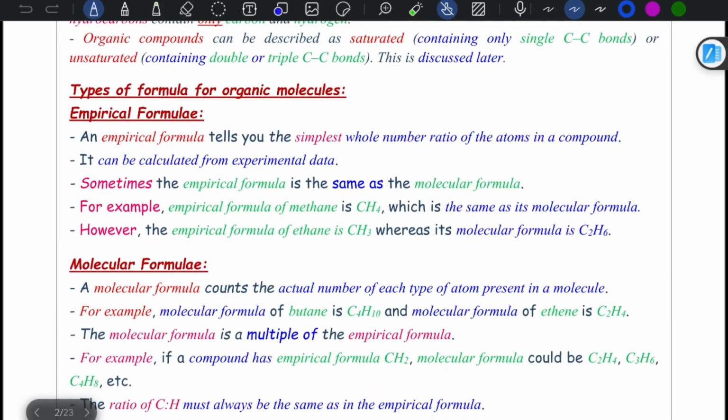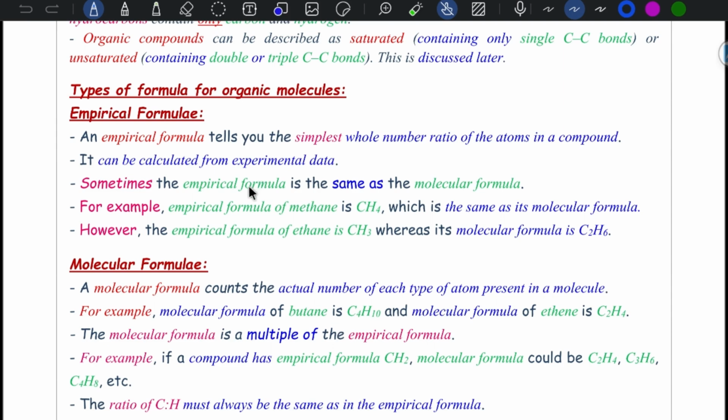When we talk about types of formula for organic molecules, the first one is the empirical formula, and we talked about this before. An empirical formula tells you the simplest whole number ratio of atoms in a compound. It can be calculated from experimental data, as we just calculated in the moles chapter.